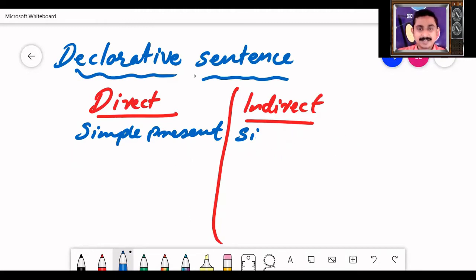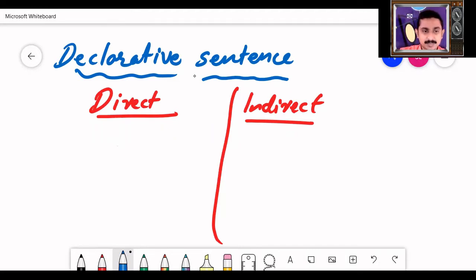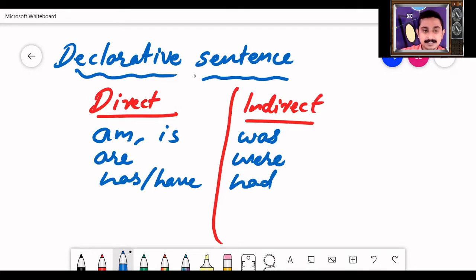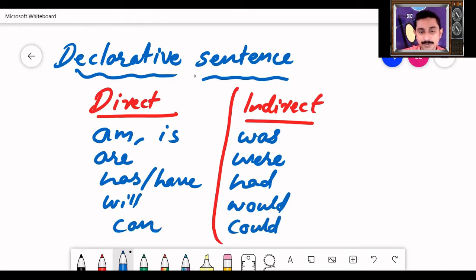Very easily you can identify, instead of hanging on tenses, just let us look at the words. Am, is, will become was. Are is plural, it will become were. Has or have becomes had. Will becomes would. Can becomes could. Just the past tense of the given word. That's what you need to understand. Just the past tense of the given word is to be written in indirect speech.